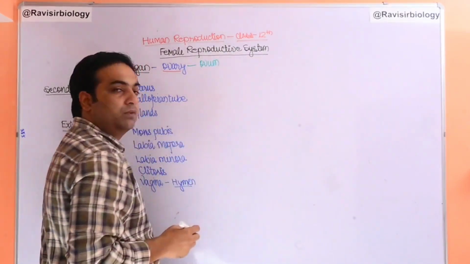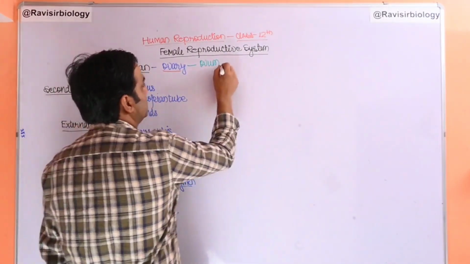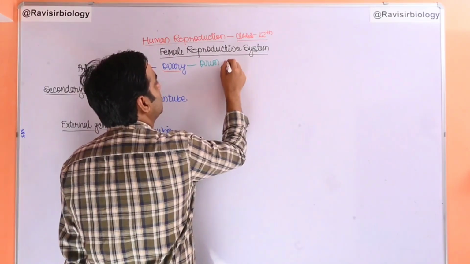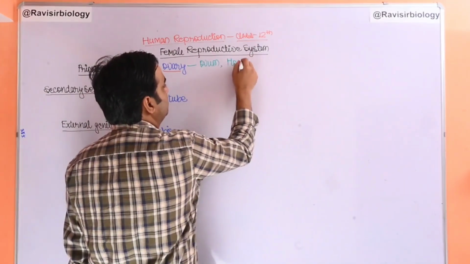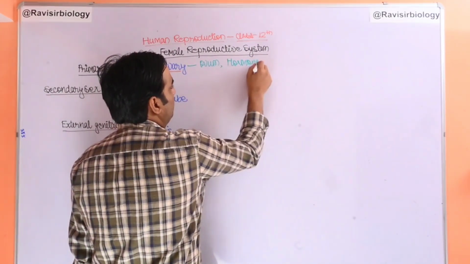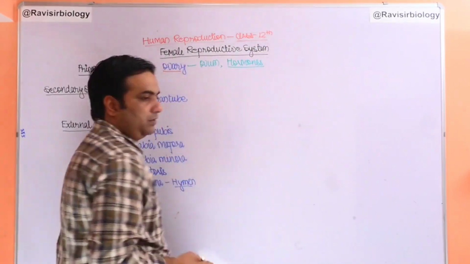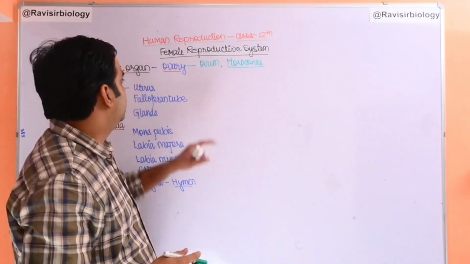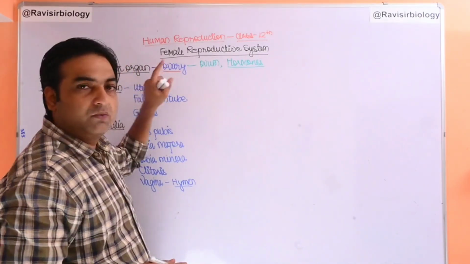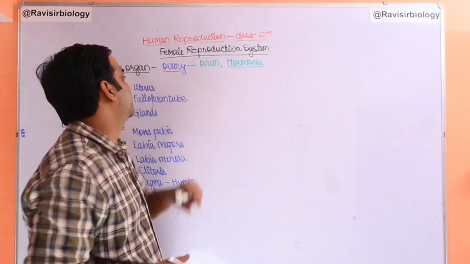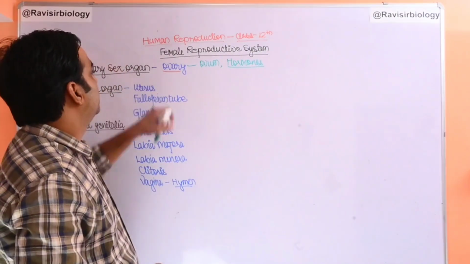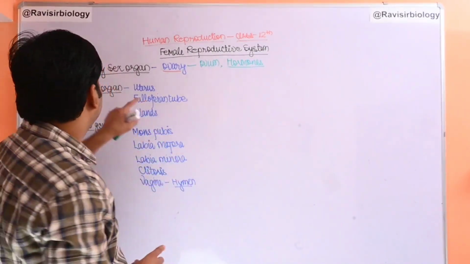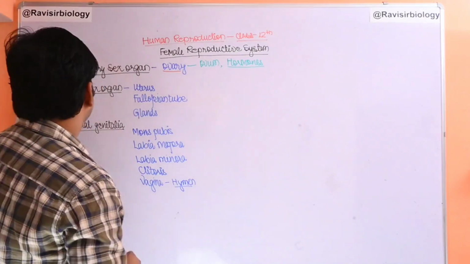The singular is ovum. It is also responsible for the formation of several hormones: progesterone, estrogens. So many female hormones are there. So this is called the primary reproductive organ, the ovary.